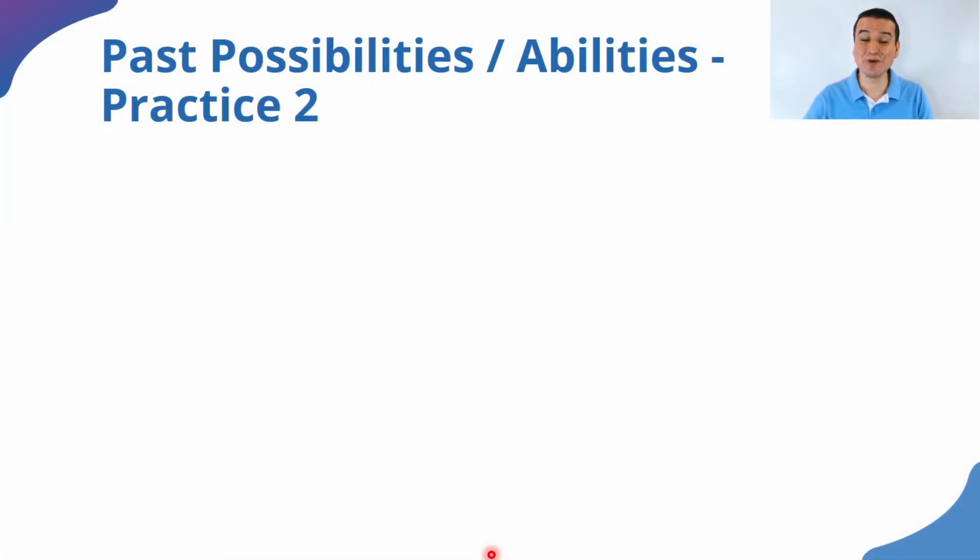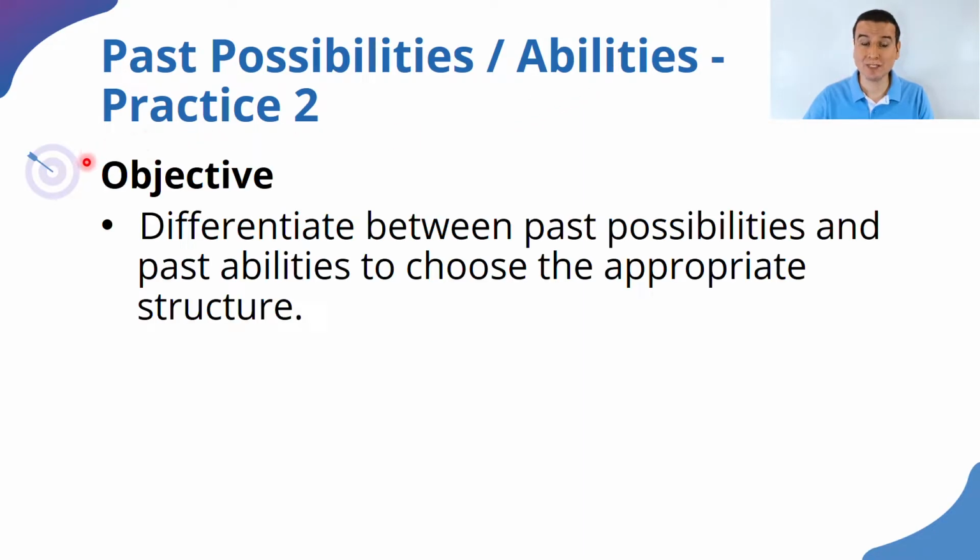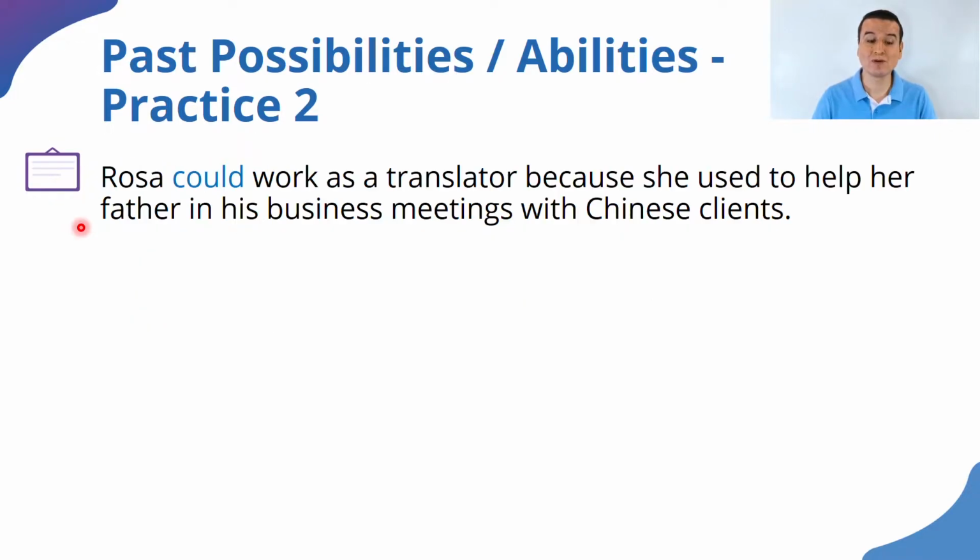Hi, in this video we are going to practice distinguishing between past possibilities and past abilities in this practice lesson. The objective of this lesson is to differentiate between past possibilities and past abilities to choose the appropriate structure to use. All right? Let me review with you about possibilities and abilities.